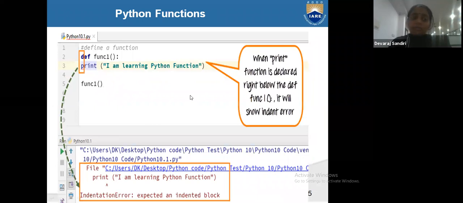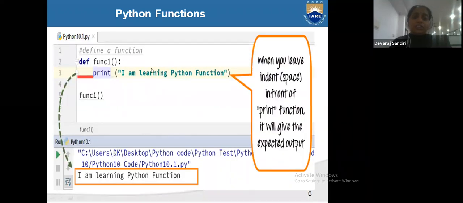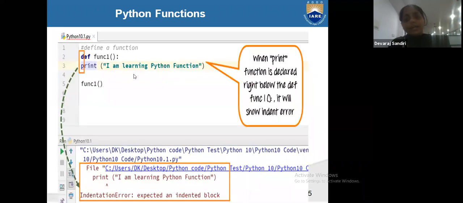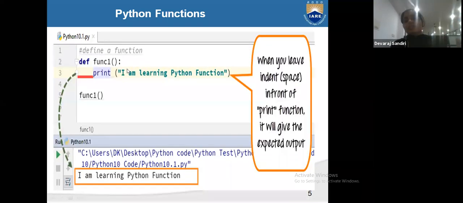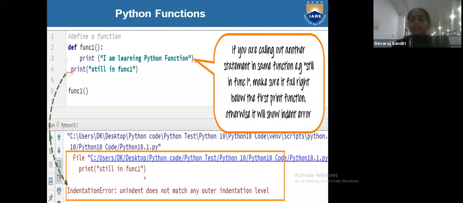When we are defining the function and calling the function, without proper indentation we didn't get output. So whenever we leave the space for indentation in front of print, it will give the expected output. Now, if we are writing another statement in the same function, for example in function 1, make sure it is aligned right below the first print, otherwise it will show an indentation error.